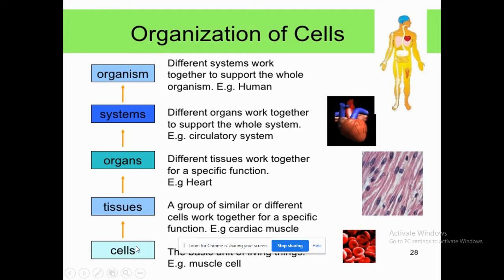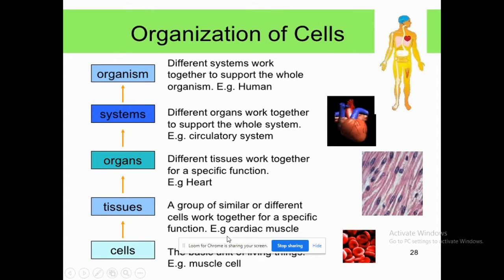Cells. The cells combine to form tissues. Now, the question is: what kind of cells combine to form tissues? They should be of similar origin, same structure, and same function. So the cells which have the same structure and same function combine to form tissues, and tissues combine to form organs. Organs will form organ systems, and the last one is the organism.